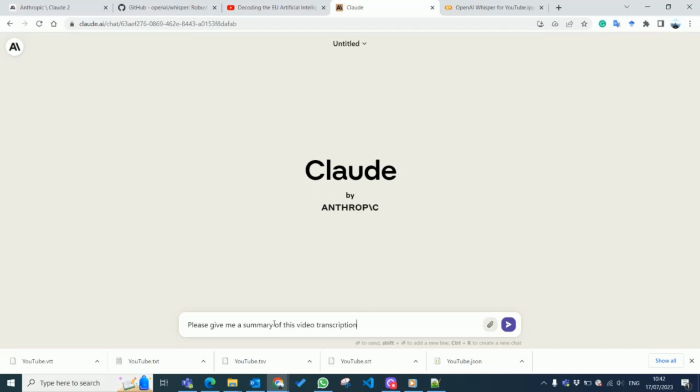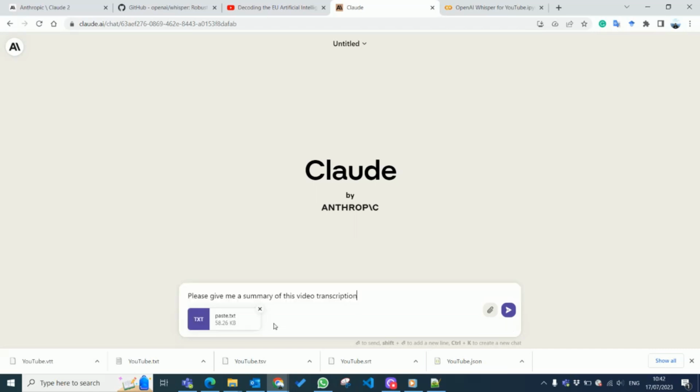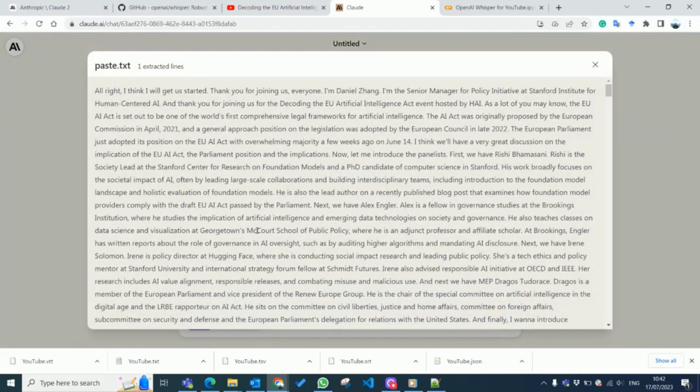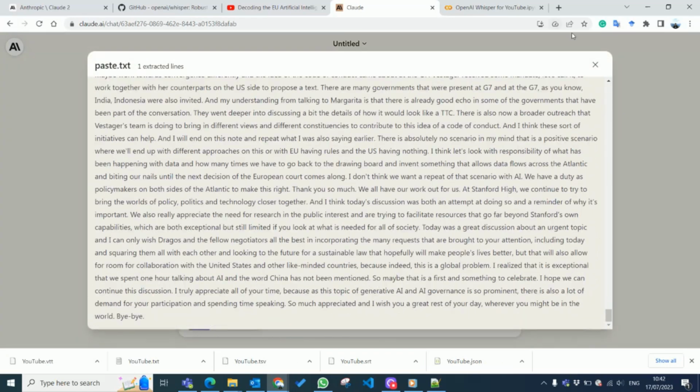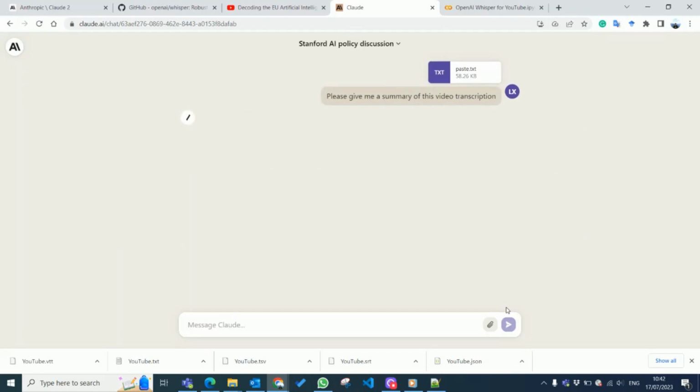Then I use Control V to paste the text here, and you can see that Claude will automatically save your pasted text into a TXT file. So that's the pure text. We can input everything in one go, and the response time for Claude is also very fast.